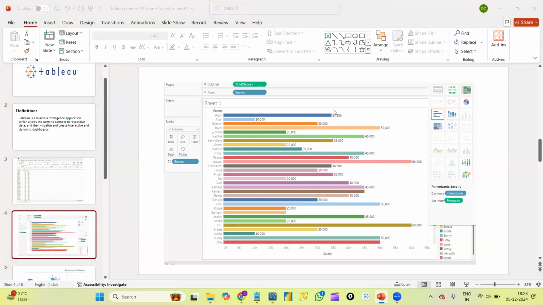Not only Tableau, any visualization tool. This is actually the importance of visualizations. Okay.